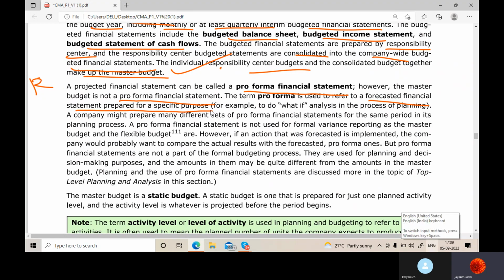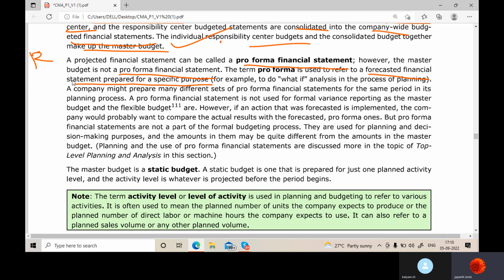That is what-if analysis. That means you have some specific goals in your mind and you want to achieve those goals, so you try to make specific financial statements. That is pro forma financial statements. If you take budgeted figures and make financial statements, that's not called pro forma, that's a budgeted financial statement. Did you understand, madam, what I'm saying?